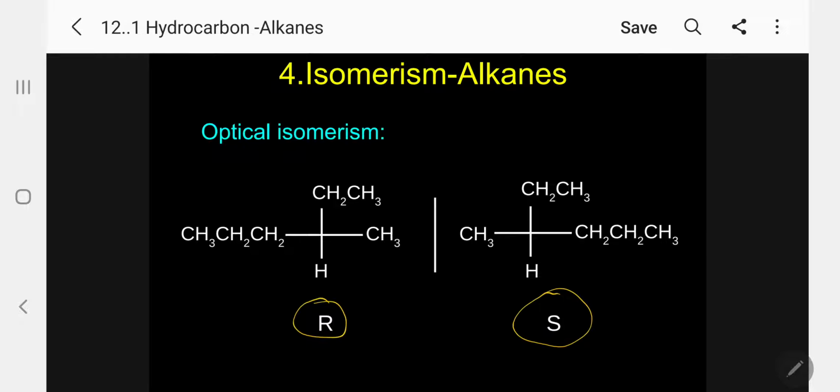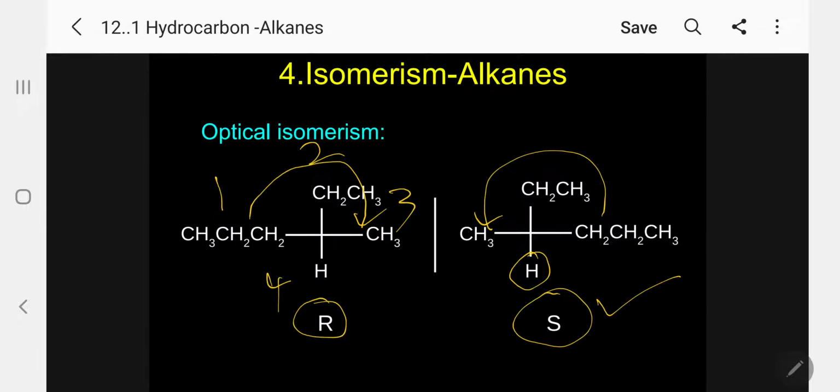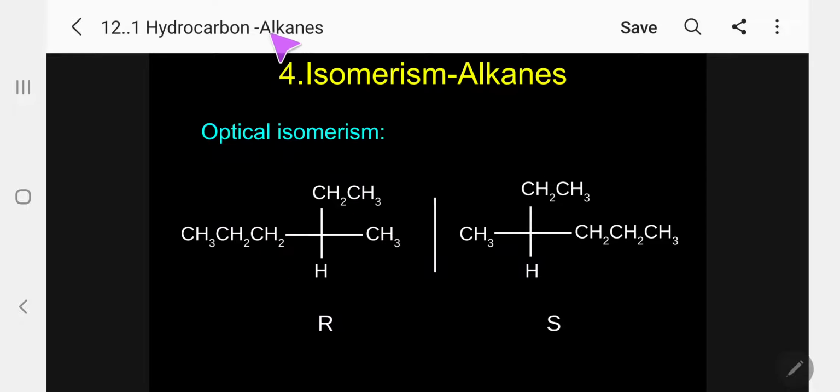We have discussed RS configuration. This is number 1, number 2, number 3, number 4, based on the atomic number we are giving. So here 1, 2, 3 clockwise, the fourth priority vertical, so R. This is 1, 2, 3 anti-clockwise, fourth priority vertical, so S. R-3-methyl-hexane and S-3-methyl-hexane are examples of optical isomerism for alkane.